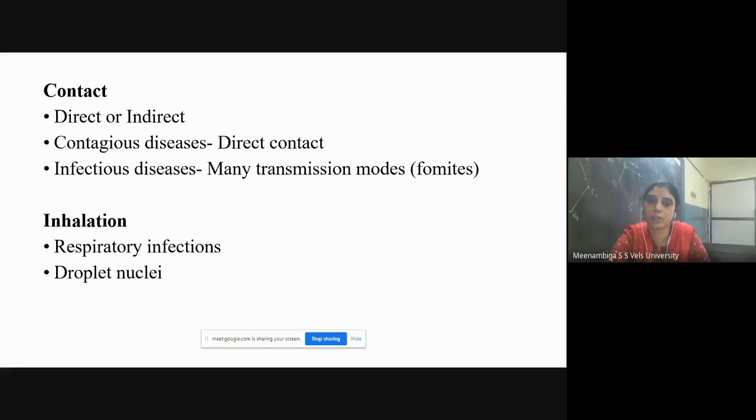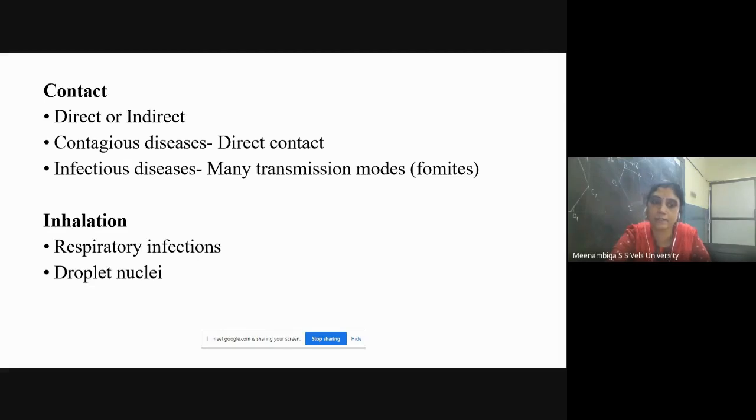The droplet is called droplet nuclei. The microorganism will shed into the environment as a droplet, and it will become dry, and only the nuclei part of that organism will survive in the environment. That is called droplet nuclei, and it is very minute in size, that is in micrometer in size. When the healthy person inhales the droplet nuclei, he will get the respiratory infections.